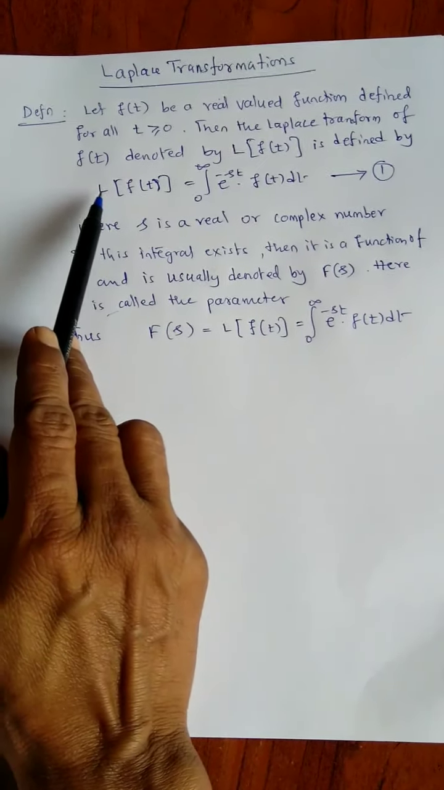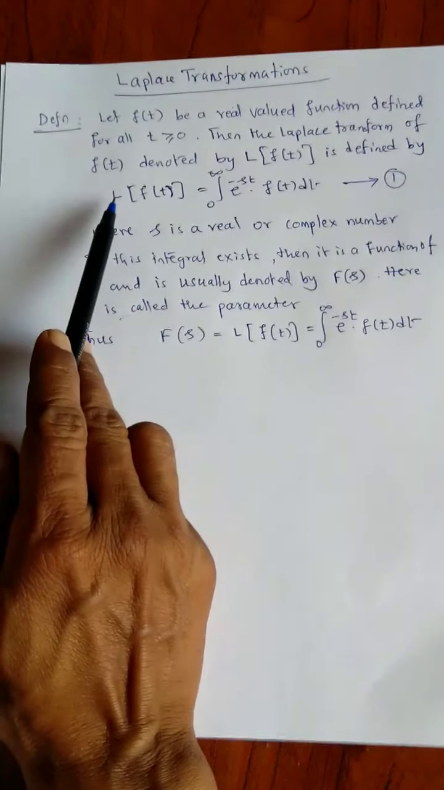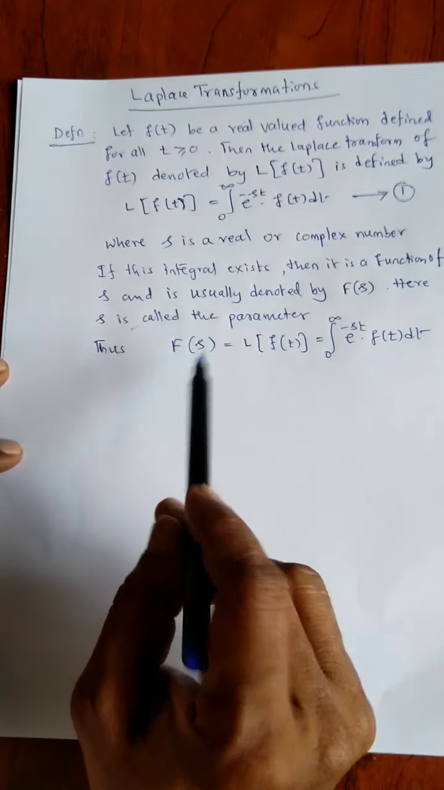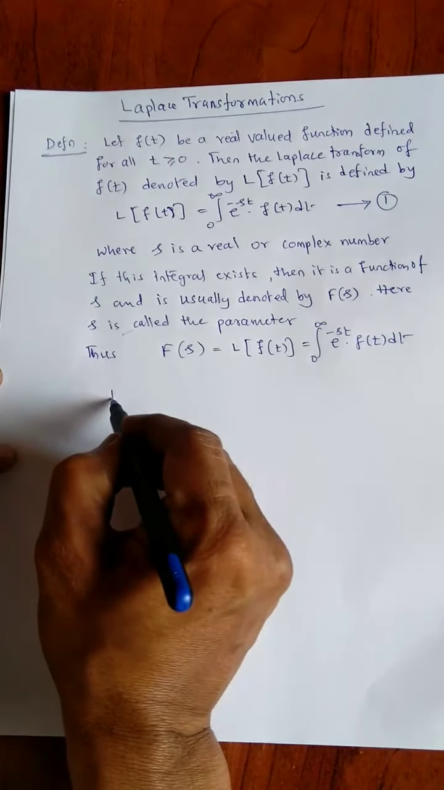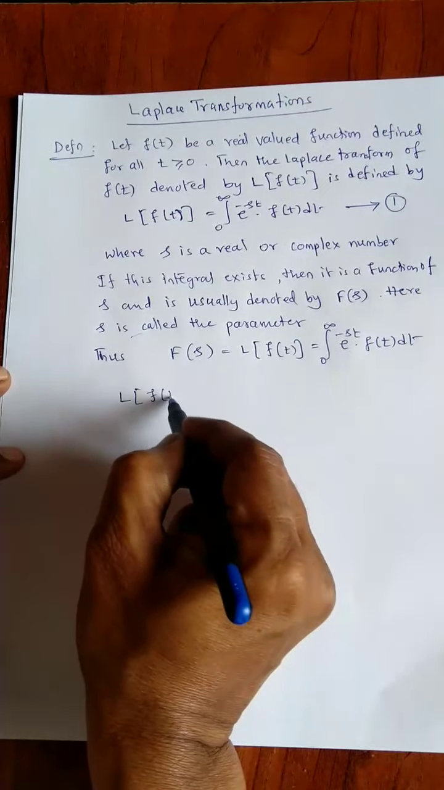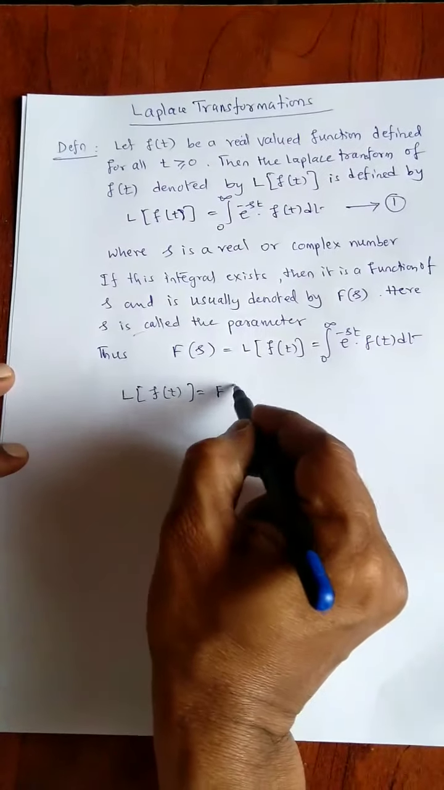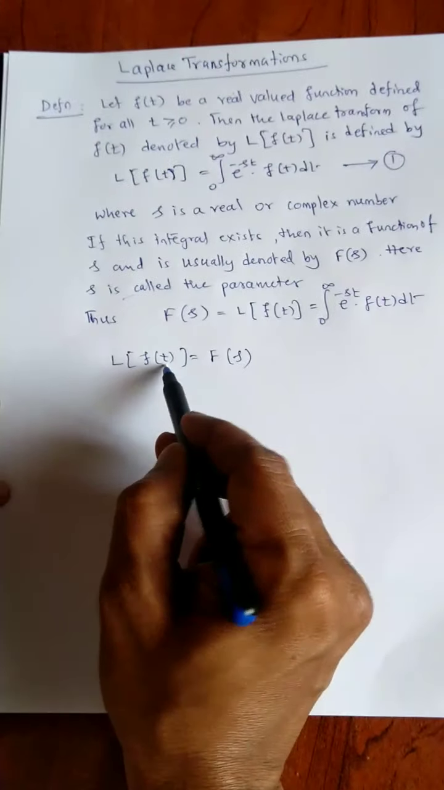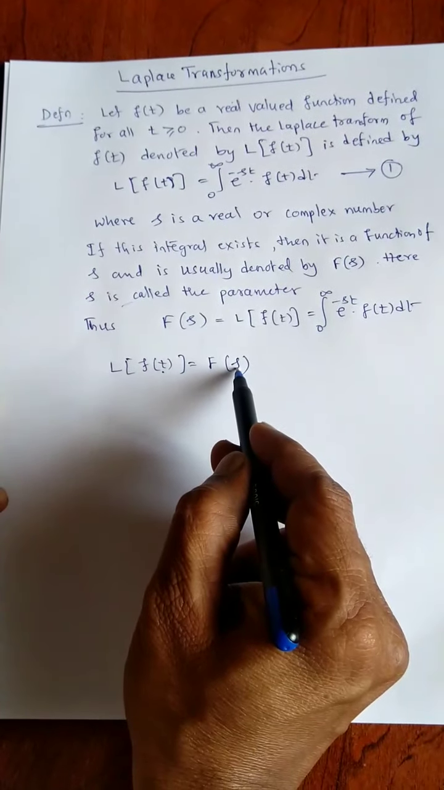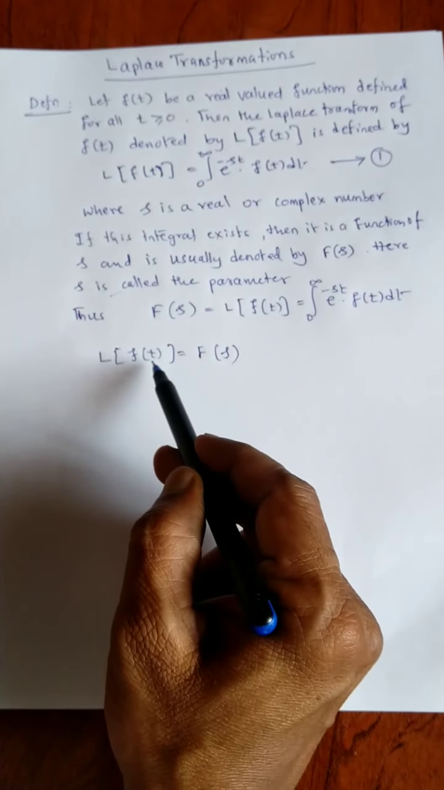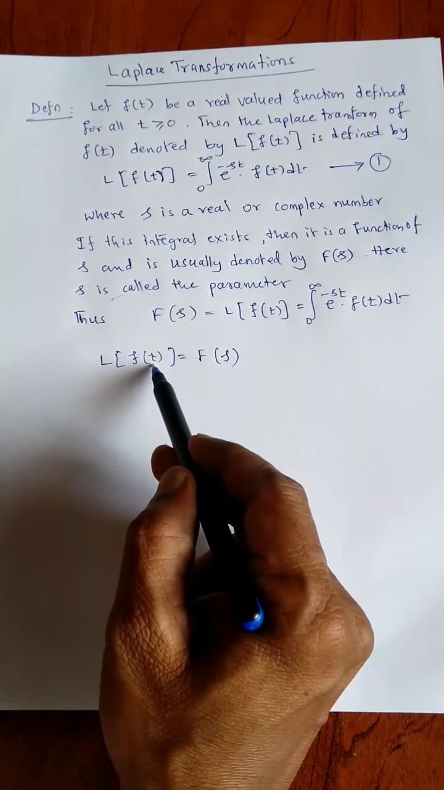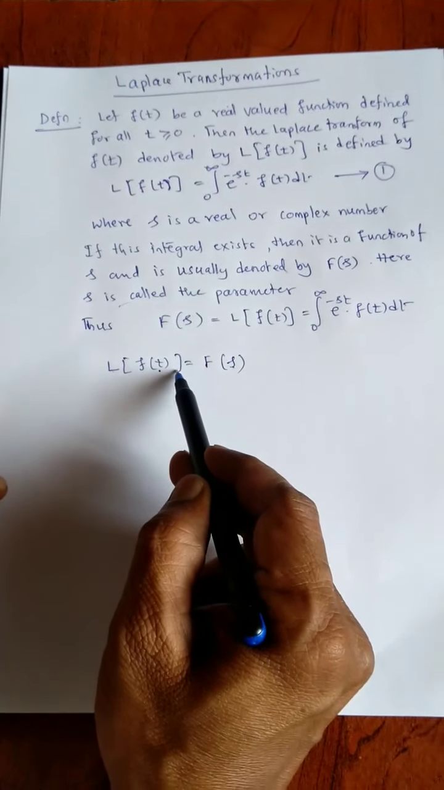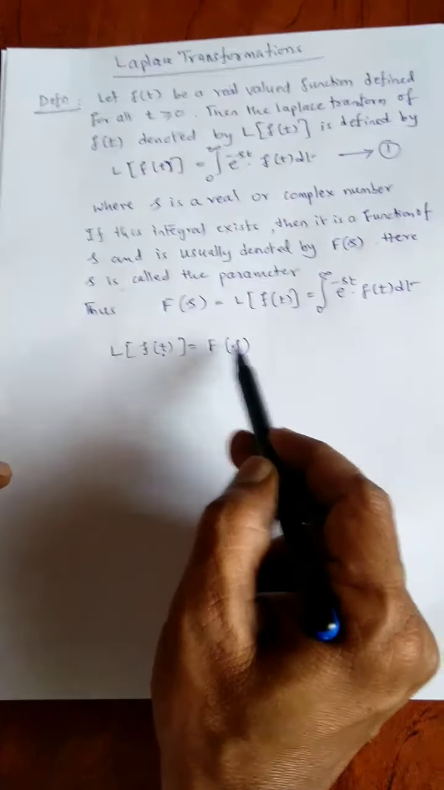Here L is the Laplace transform operator. So when we operate L on f of t, it produces F of s, that is L of f of t is equal to F of s. That means in Laplace transform, we transform a function of one variable to a function of another variable. That is, in this we transform a function of t to a function of s.